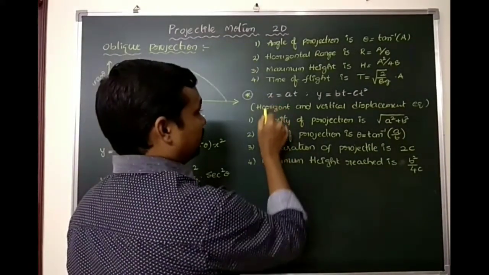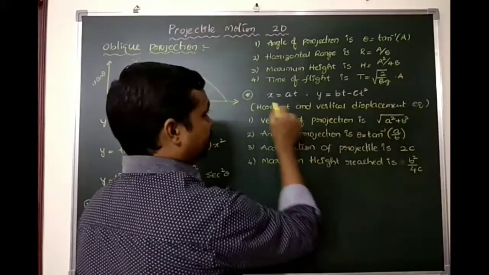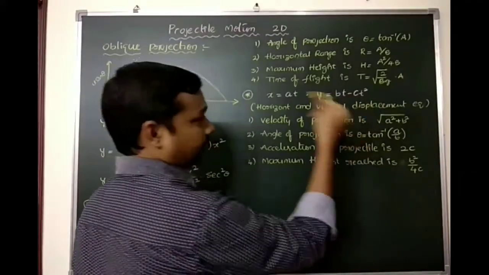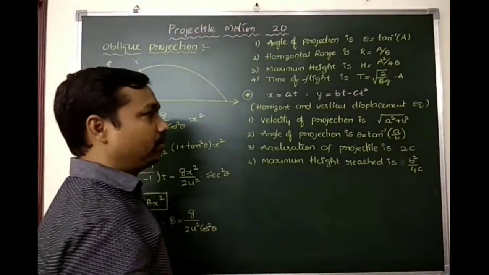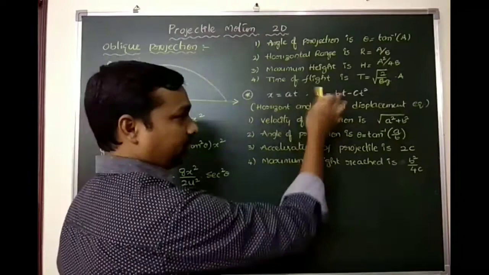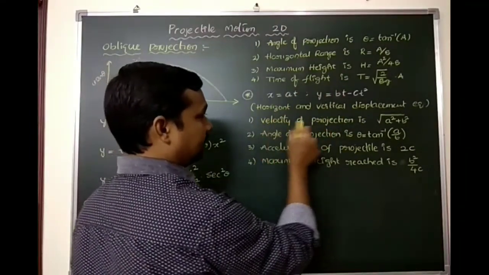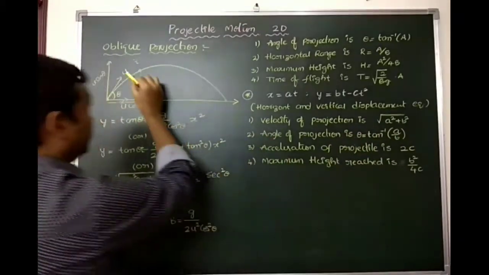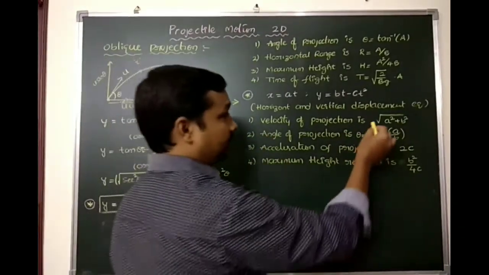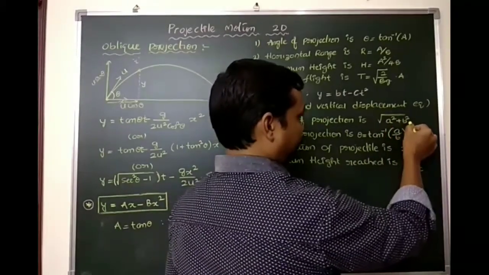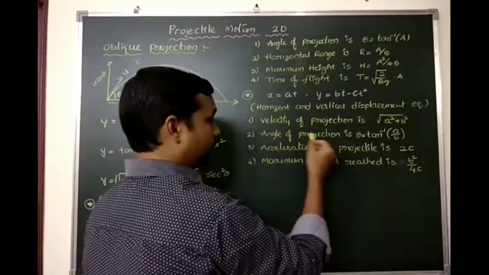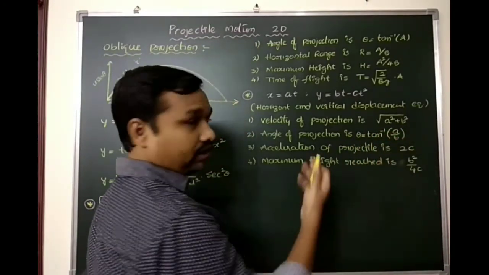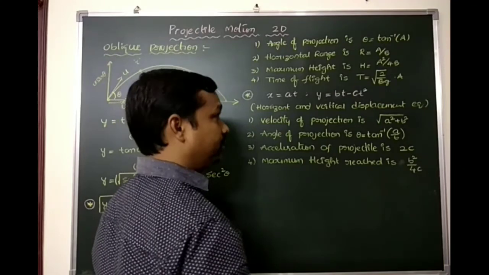And similarly, if horizontal and vertical displacement equations are like x equals at, y equals bt minus ct squared, then we can calculate the velocity of projection, the initial velocity with which we are projecting, on the basis of this: root over a square plus b square. What is the angle of projection? Theta equals tan inverse of a by b. If we do that, we can calculate the angle of projection.